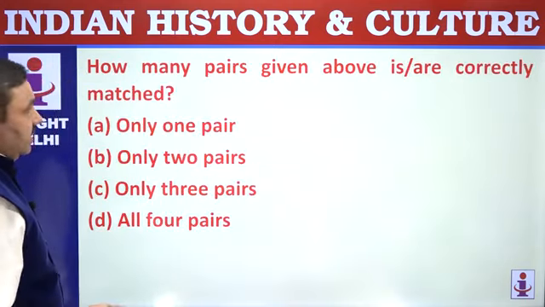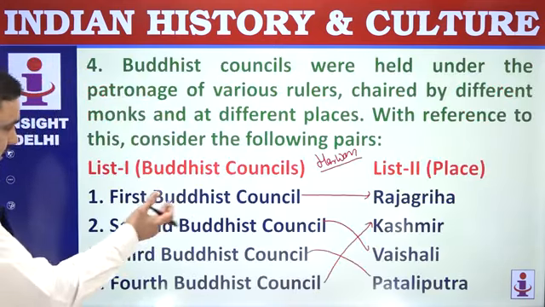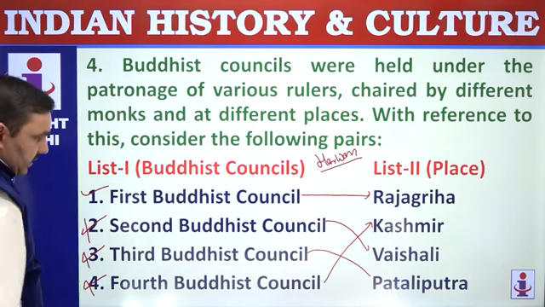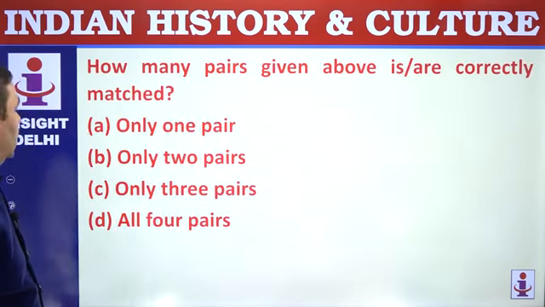How many of these pairs are correctly matched? So how many are matched? Only 1 is correctly matched. 2, 3, and 4 are incorrect here. Only 1 pair.